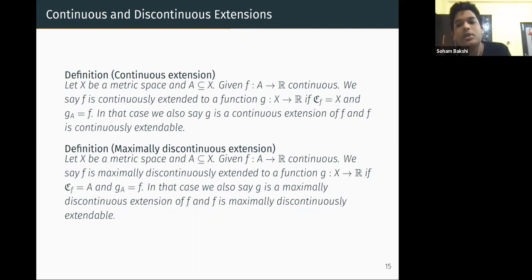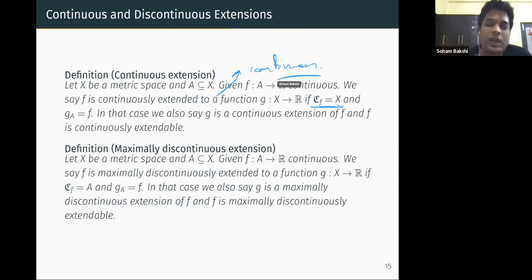Like the set of points of continuity is X. Okay. So I wrote this because we just learned this notation. It can be written as a continuous function. That is, we can extend it to a function which is continuous on the whole set and whose restriction on that subset A is the function f we are given. Okay. So in this case, we call g a continuous extension of f and f a continuously extendable function. So similarly, we define something as a maximally discontinuous extension.